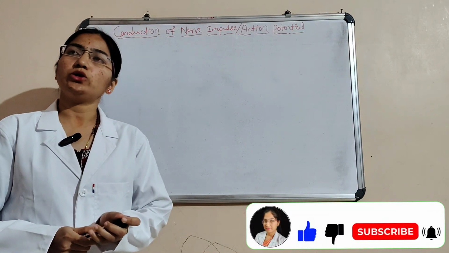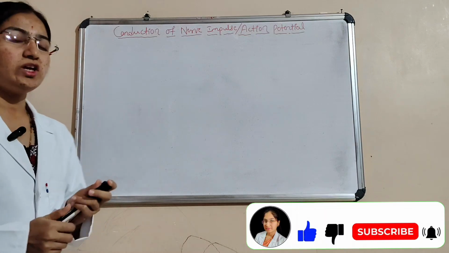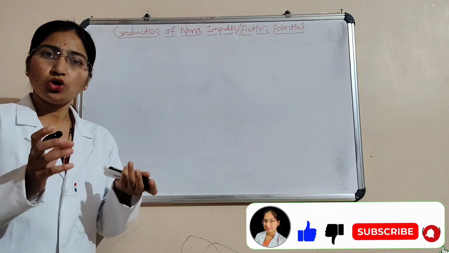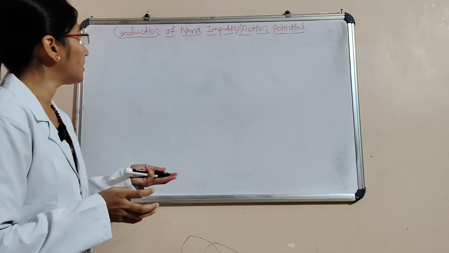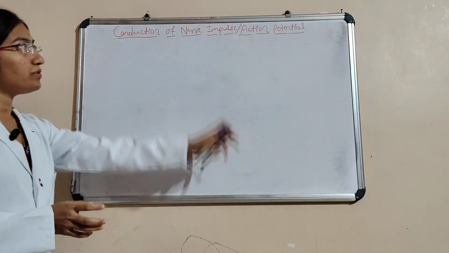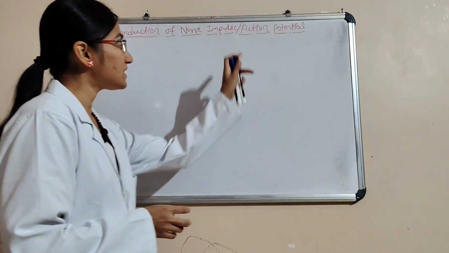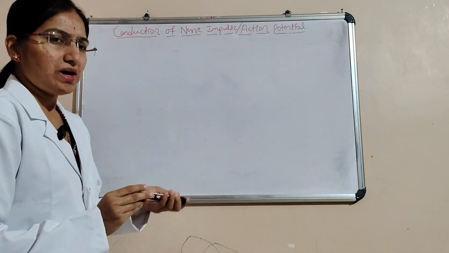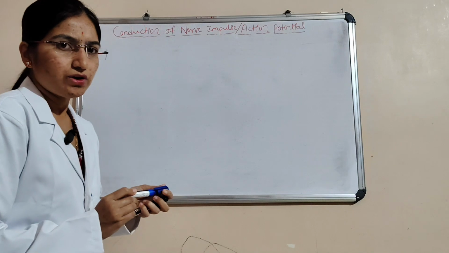In this class, we are going to discuss another continuation part of the nervous system. In the last class, we had discussed the structure of the neuron. In this class, we are going to discuss the conduction of nerve impulse, that is, action potential.